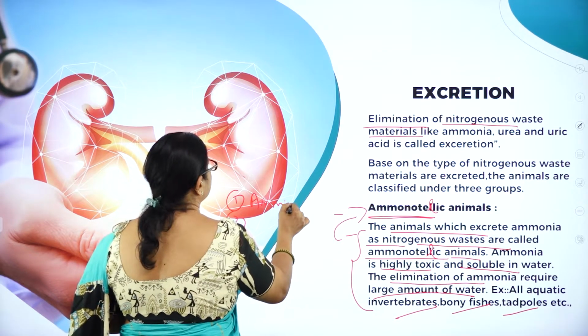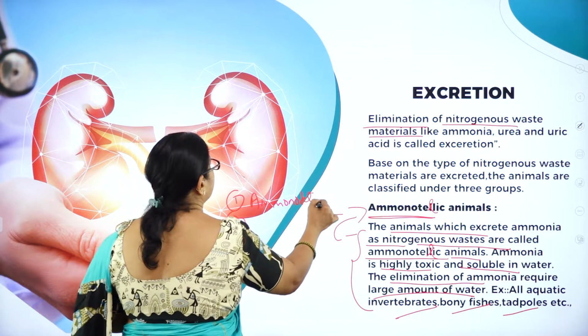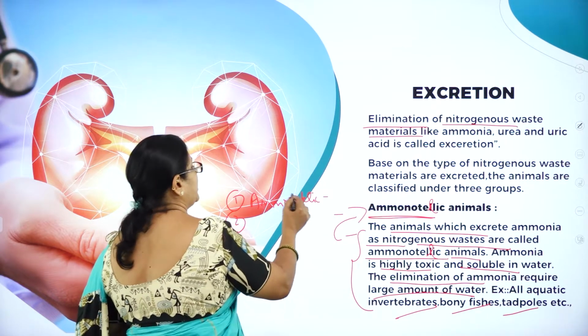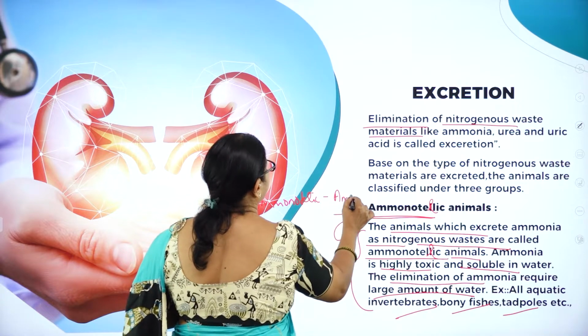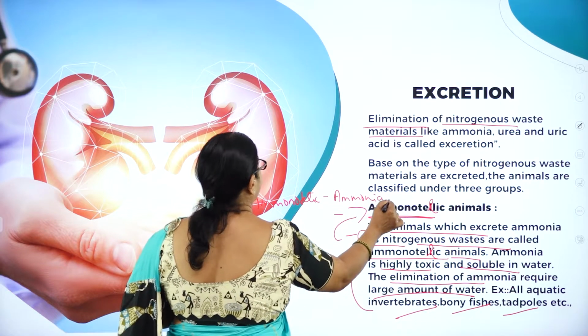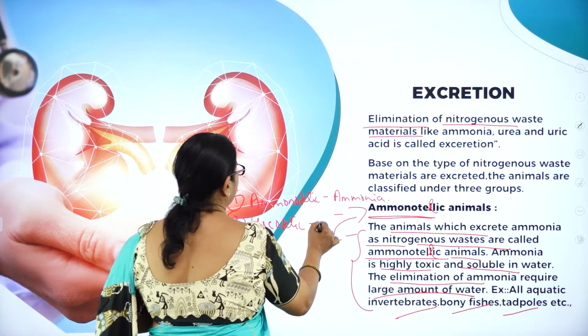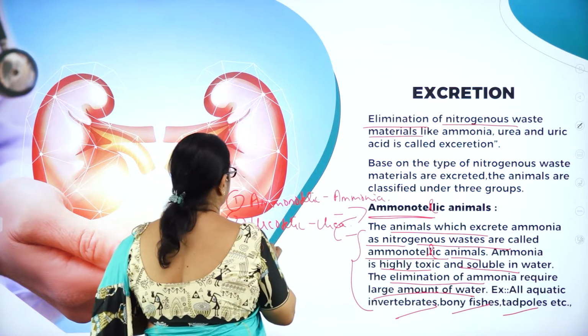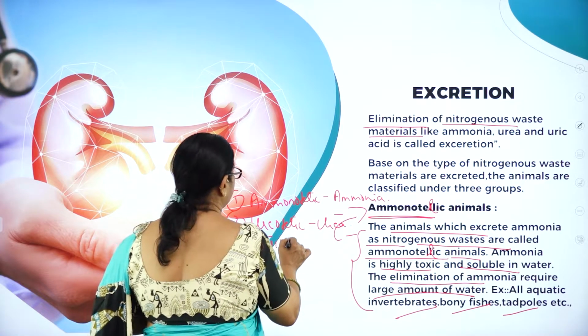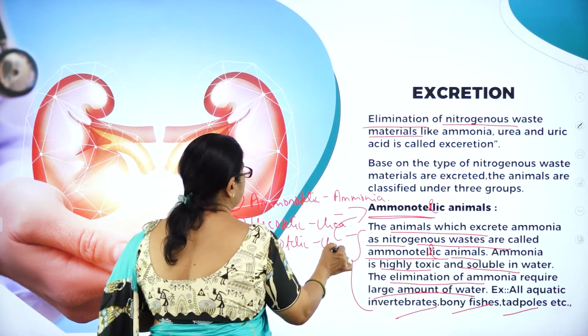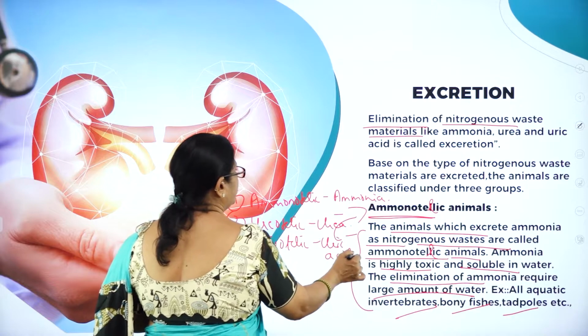Ammoniotelic animals, which eliminate ammonia as their excretory waste. Then ureotelic animals, which eliminate urea. Then uricotelic animals, which eliminate uric acid.